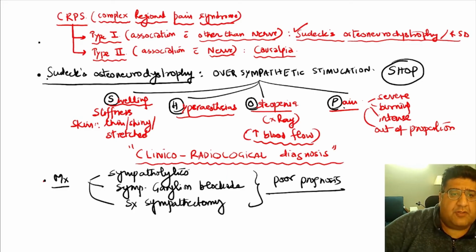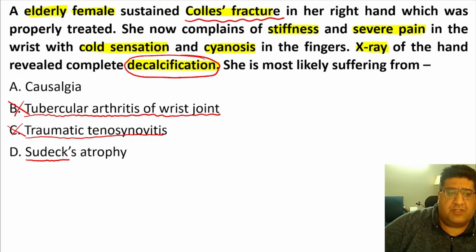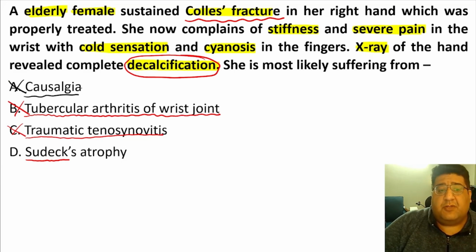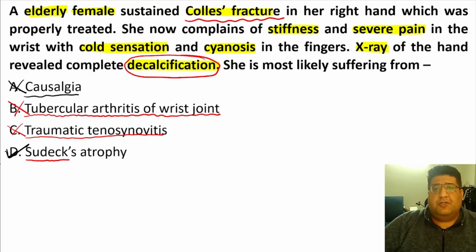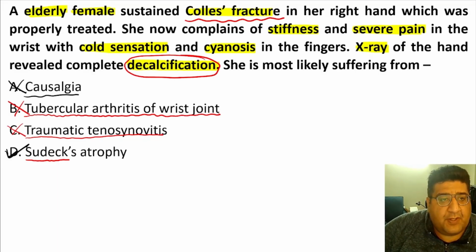So if I go back to the question from which we started our journey, I cannot call it causalgia because that is something which is related to a nerve. So the answer has to be, come on, speak up everyone, Sudeck's osteodystrophy or Sudeck's atrophy.